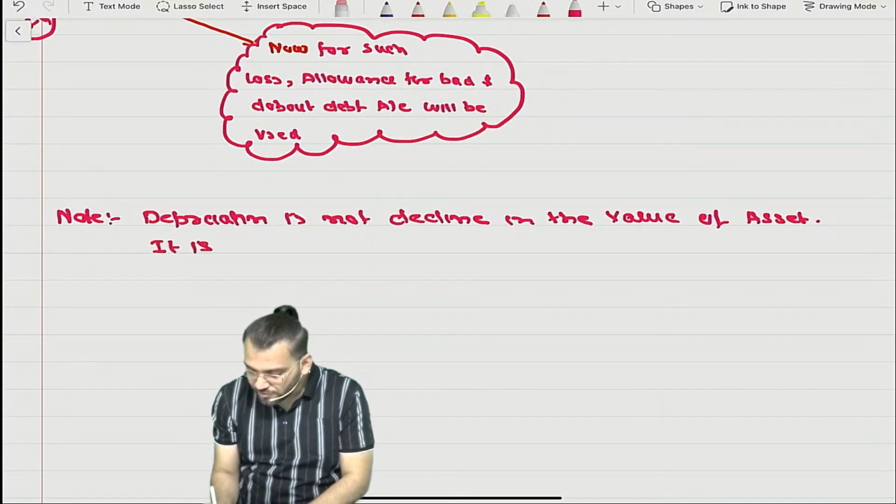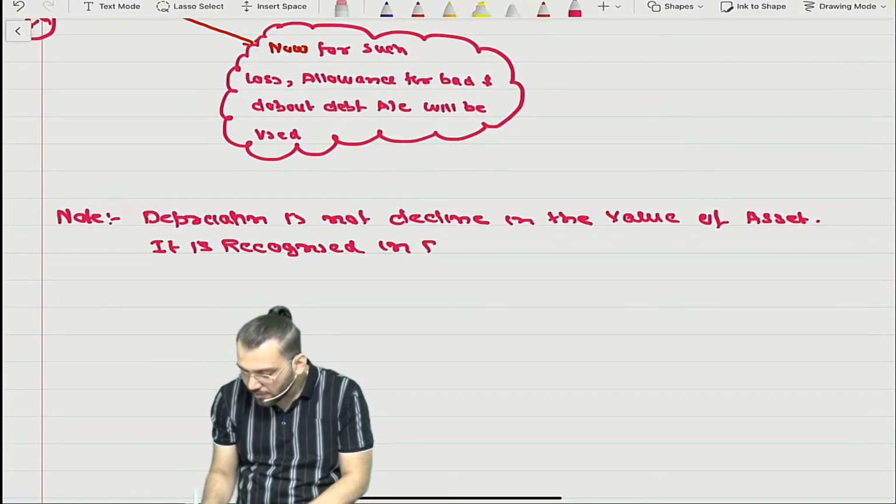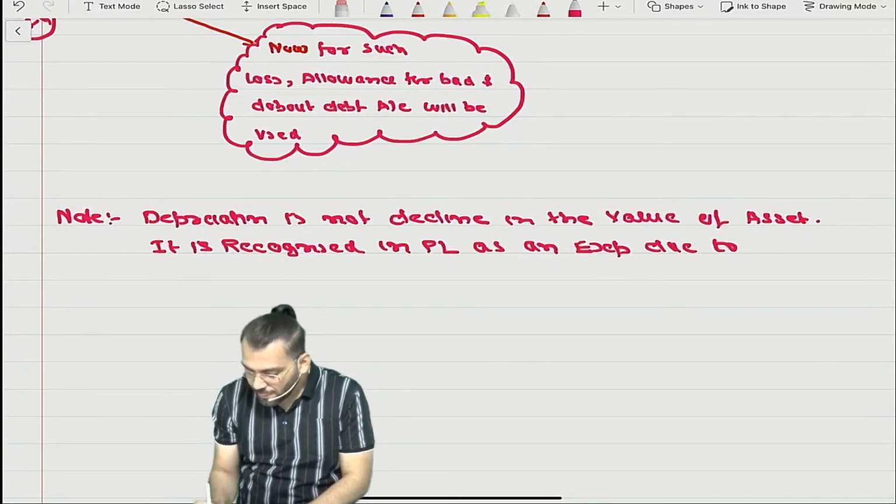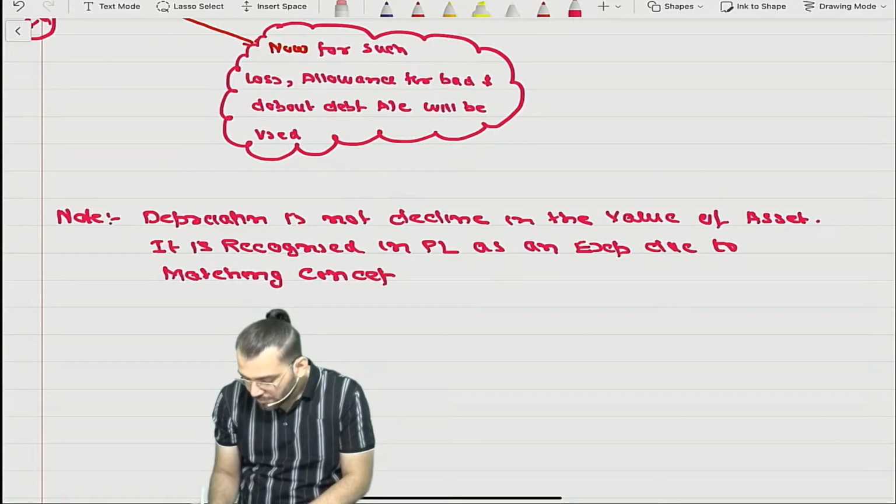It is recognized in P&L as an expense due to the matching concept.